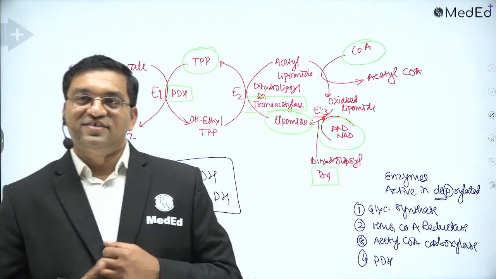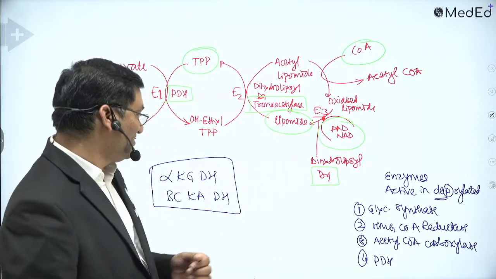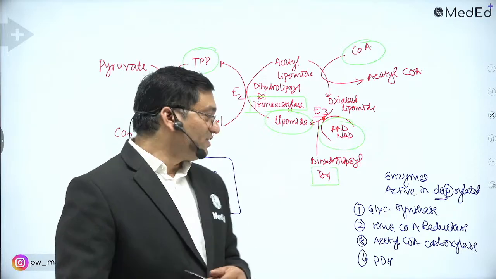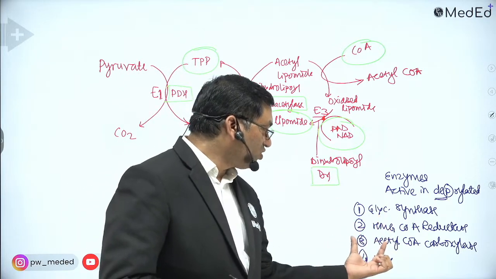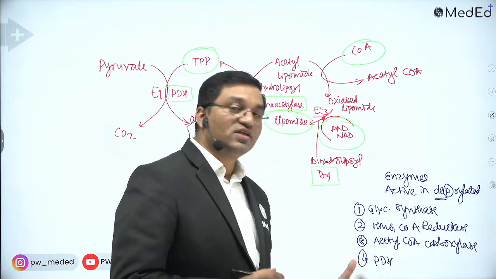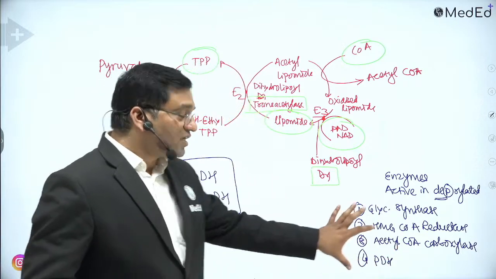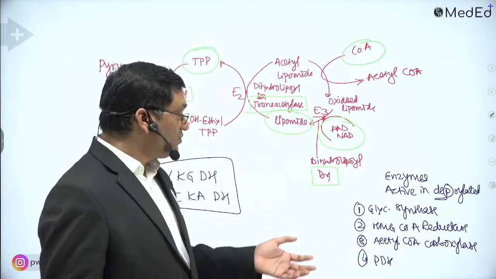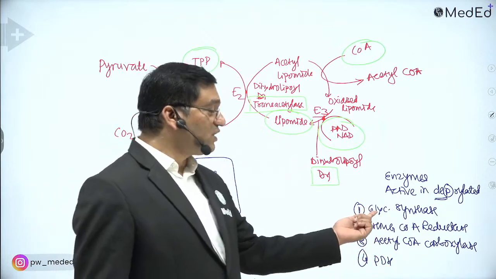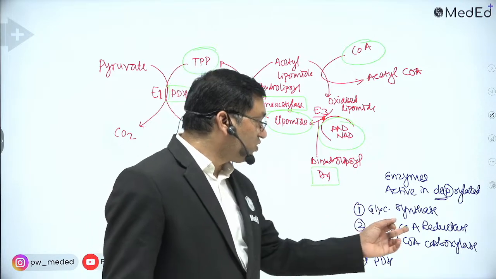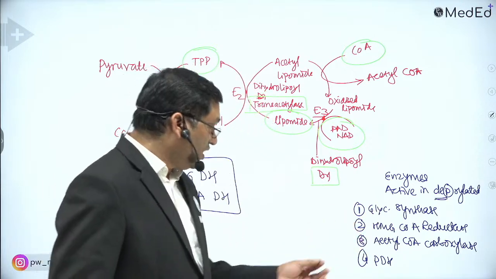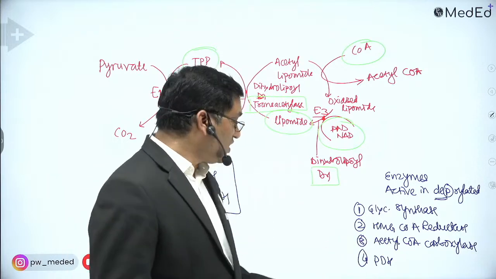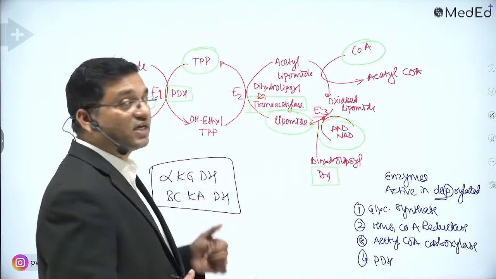Adhikari, anyone from AIIMS Bhubaneswar. So enzymes that are active in the dephosphorylated state: glycogen synthase, HMG CoA reductase, acetyl coenzyme A carboxylase, and pyruvate dehydrogenase. These are rate limiting enzymes. How are they rate limiting? Glycogen synthase in glycogenesis, HMG CoA reductase in cholesterol biosynthesis, acetyl coenzyme A carboxylase in fatty acid synthesis, pyruvate dehydrogenase complex in the link reaction.